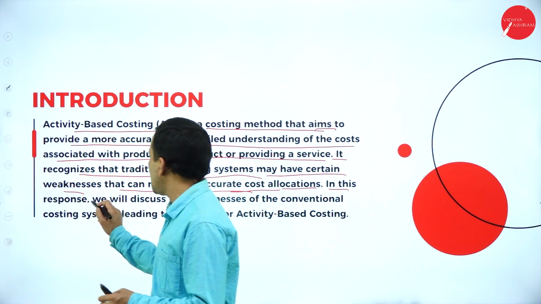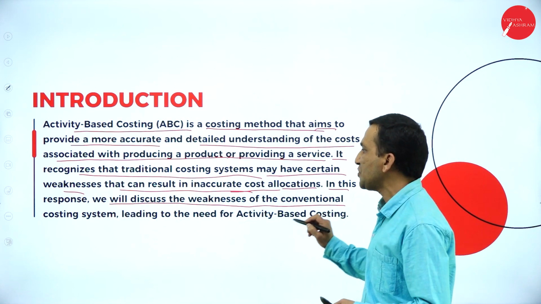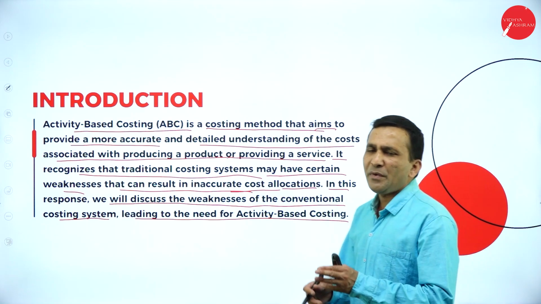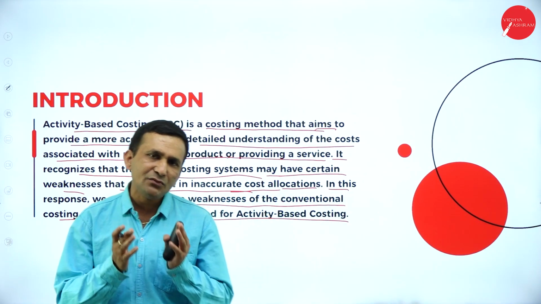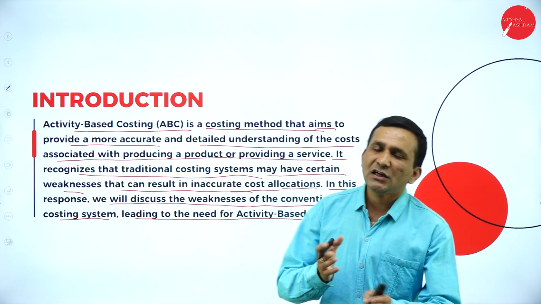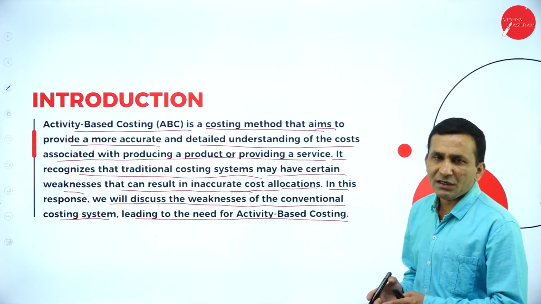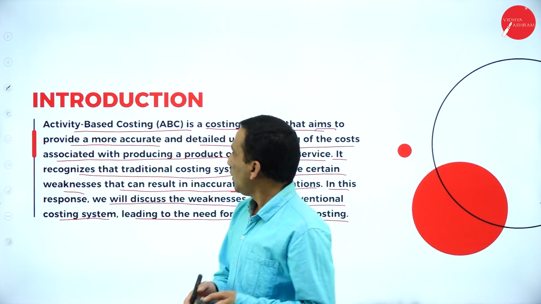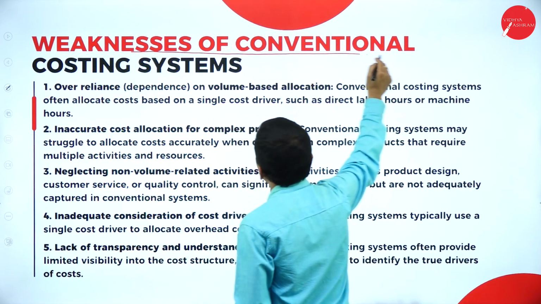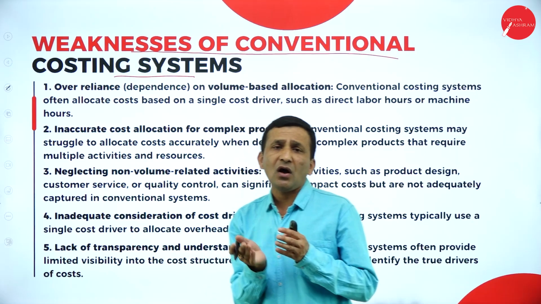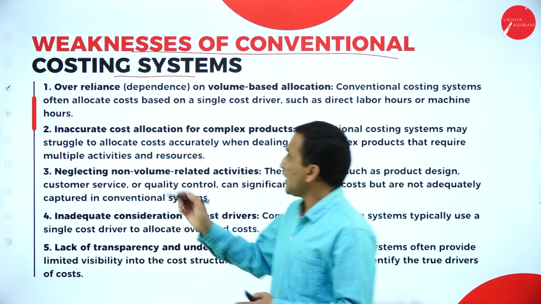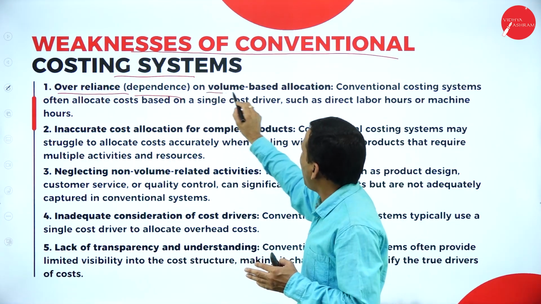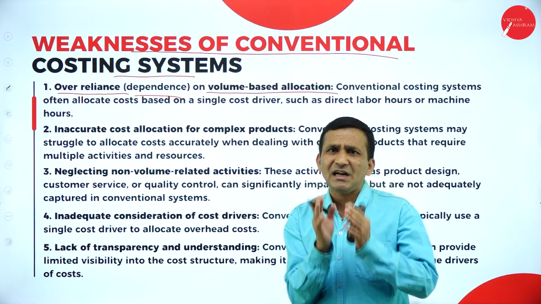In this response, we will discuss the weakness of the conventional costing system, leading to the need for activity based costing. Because of the drawback or limitation we are finding in the traditional costing, that's what we are trying to go for the activity costing, which is giving clear information about each and every activity, what and all is going on. Okay, so moving to the weakness of conventional costing system, or you can call it a traditional costing system. Okay, so first one, over reliance, which is a dependency.